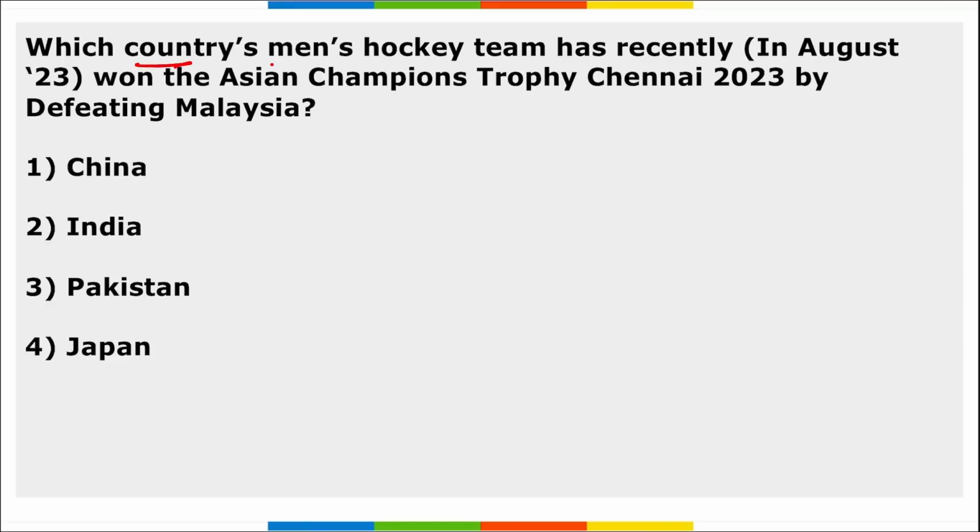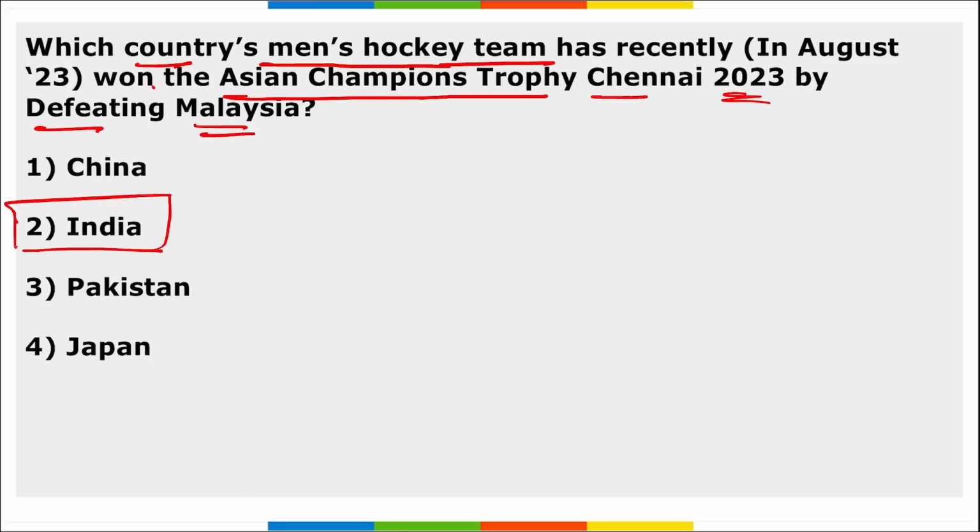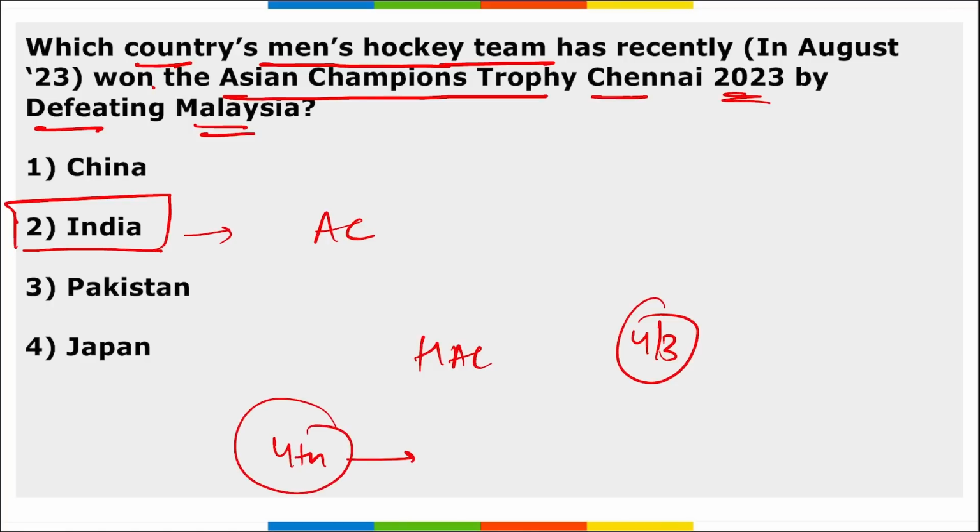Next, which country's men's hockey team has recently won Asian Championship Trophy Chennai 2023 by defeating Malaysia in the finals? It is our India. Our Indian men's hockey team has won the Asian Championship Trophy held in Chennai, Tamil Nadu. And the Indian men's hockey team has won the Hero Asian Championship Trophy title by defeating Malaysia by 4-3 in the finals held in Chennai, Tamil Nadu. Correct? Then remember, it was India's fourth victory in this tournament.